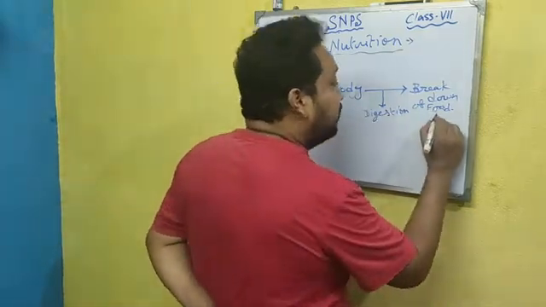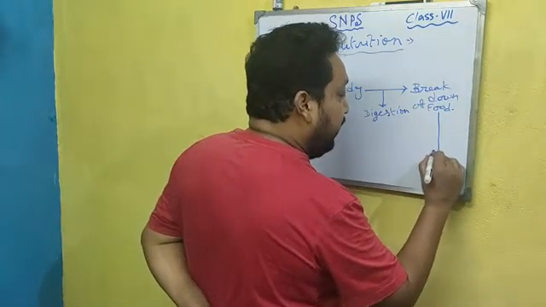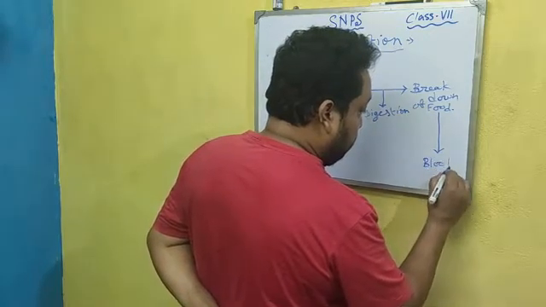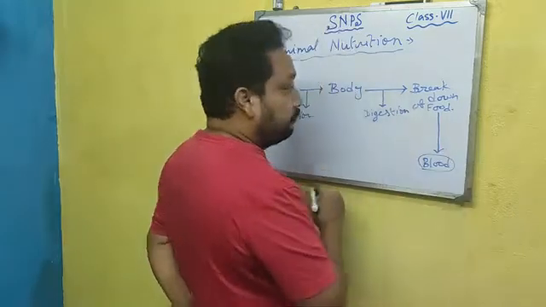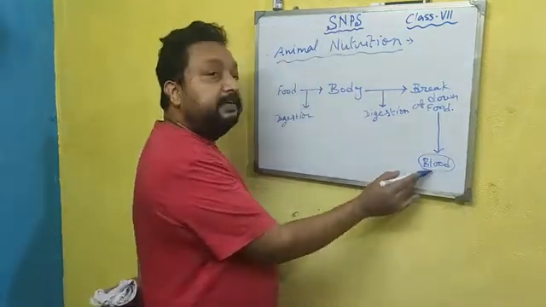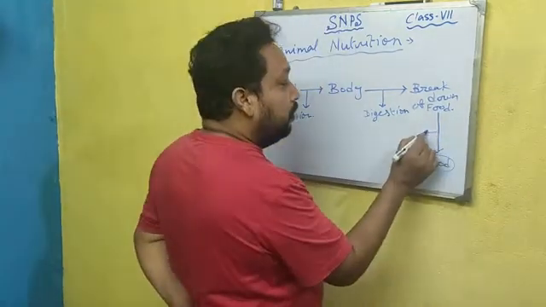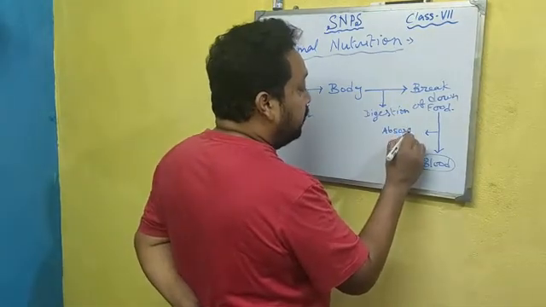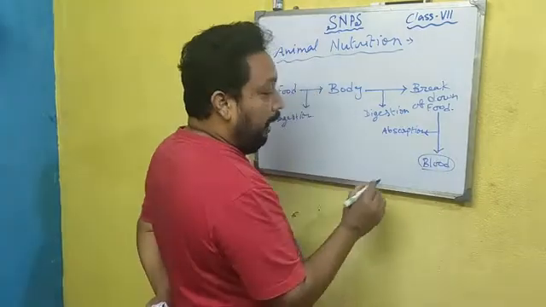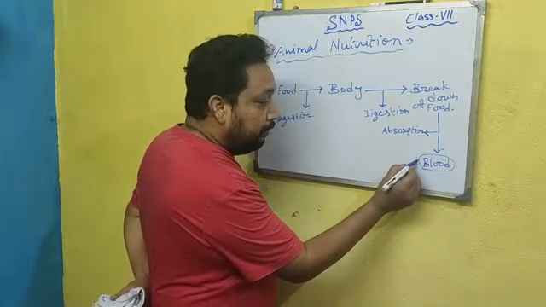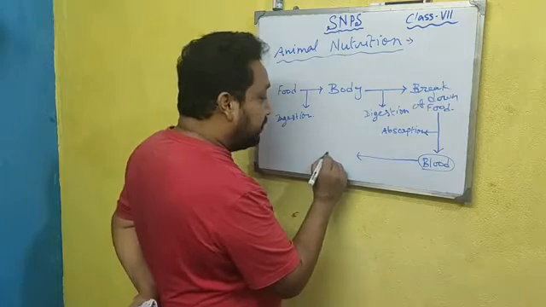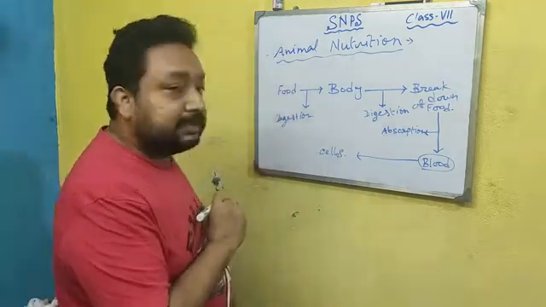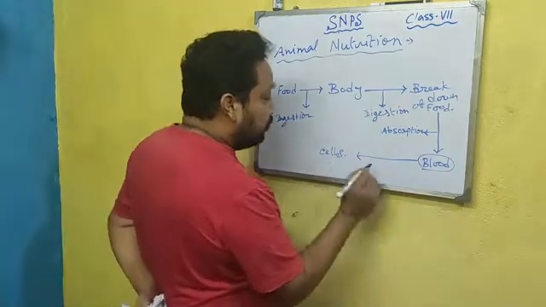After digestion, the food substances enter into the blood. That process is called absorption. And from the blood, it enters into the cells and tissues.